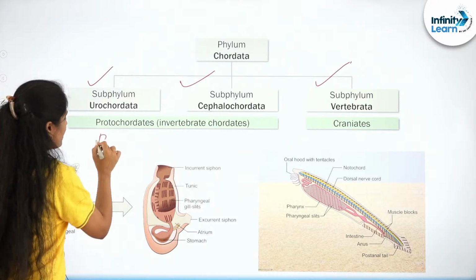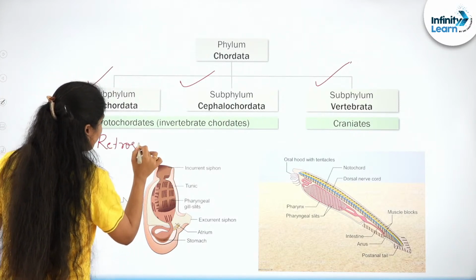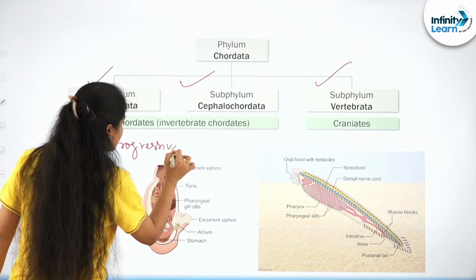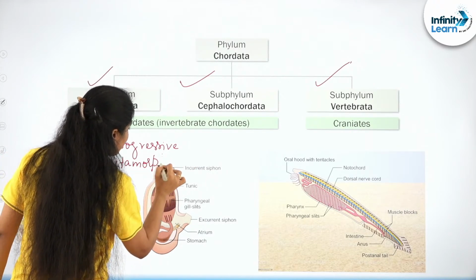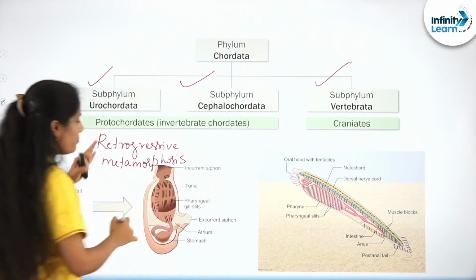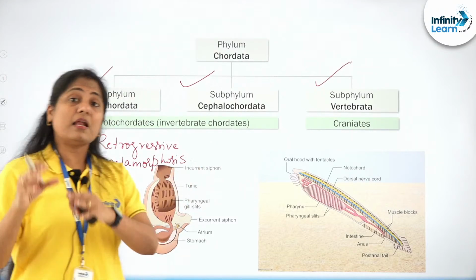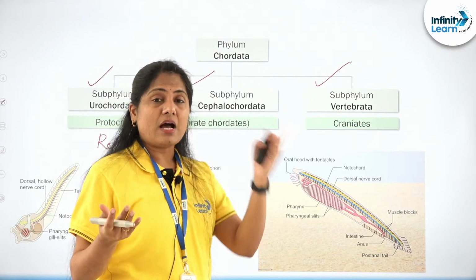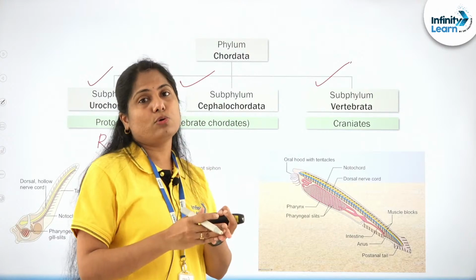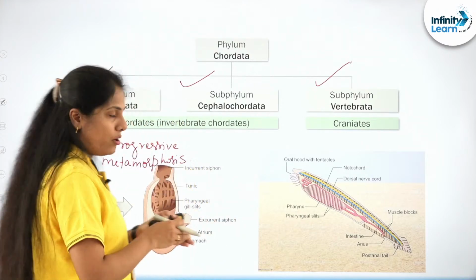What do we call this phenomenon? Retrogressive metamorphosis. It's called the retrogressive metamorphosis. This is quite an important phenomenon where you see that the larva is actually more advanced, free swimming with the tail, with the notochord. The adult becomes sessile without notochord, without the tail and all, right?